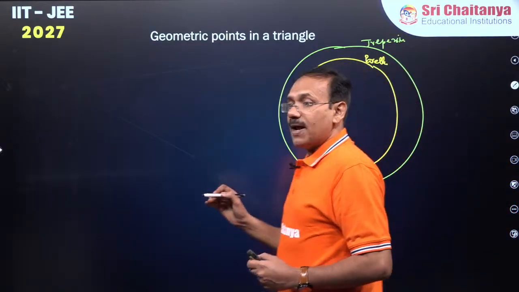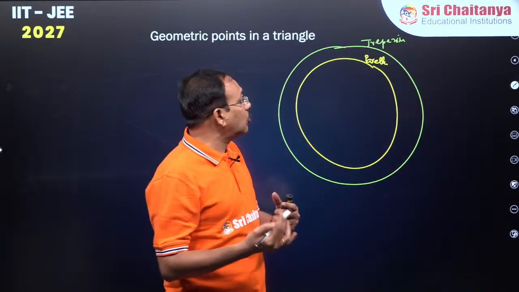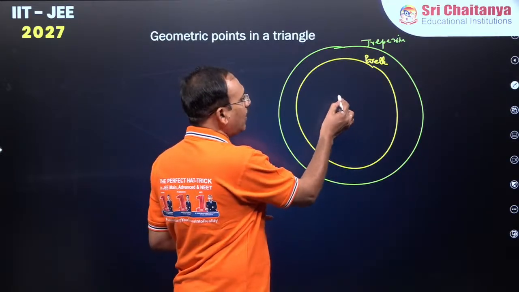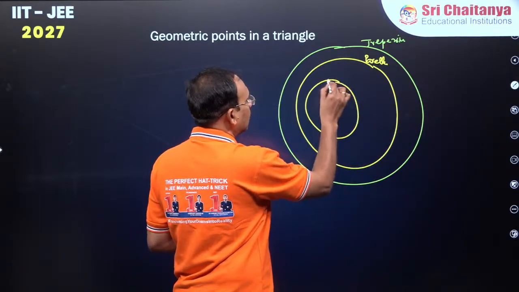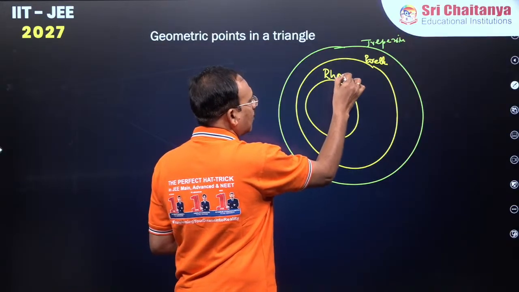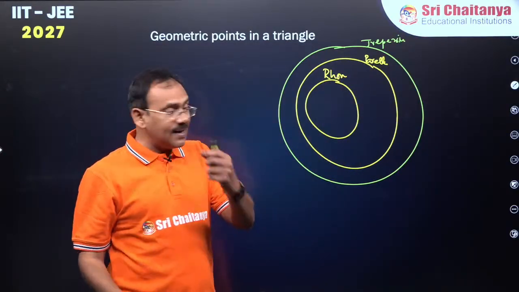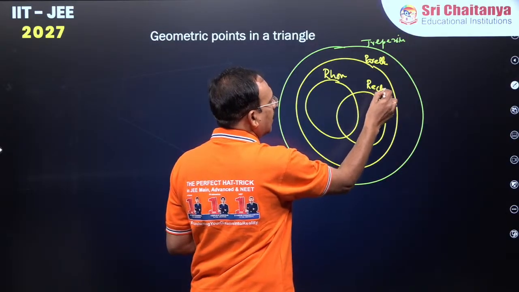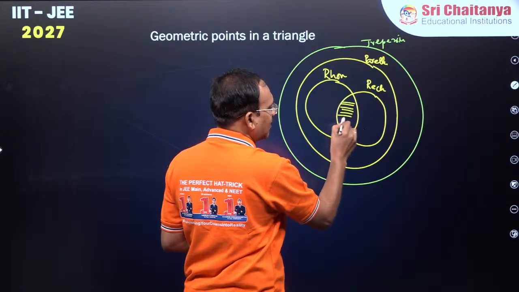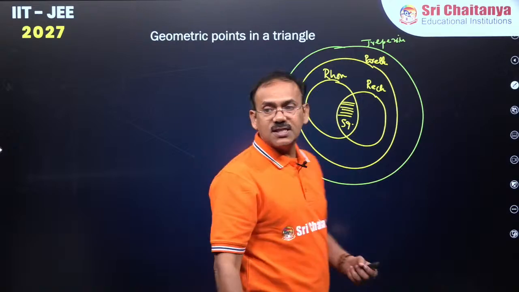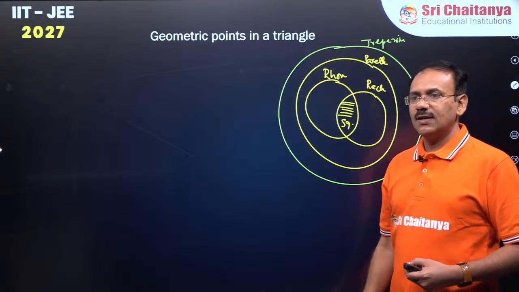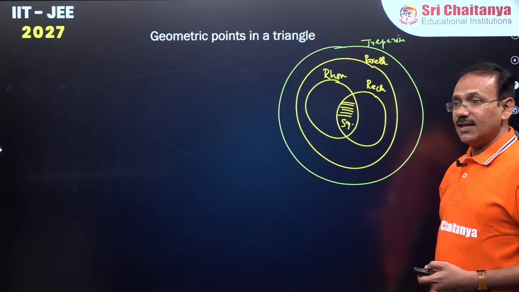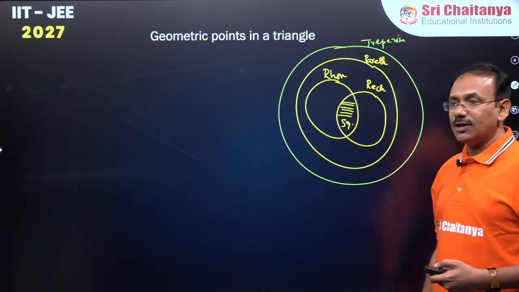Now out of these parallelograms, if I just want those parallelograms where all sides are equal, we call them rhombus. All angles equal, we call them rectangles. And the intersection part is squares. This is the Venn diagram related to this. Clear everyone? Clear guys? So this is the Venn diagram related to all this.